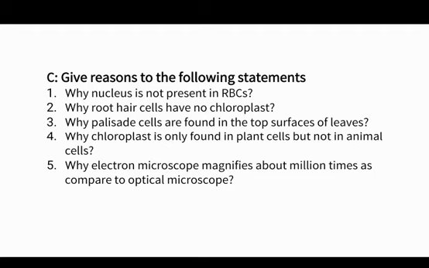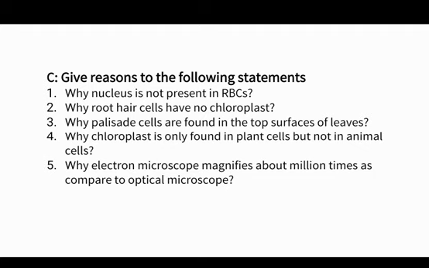Because RBCs are biconcave in shape, disc-like. So this shape enhances or increases the surface area for the absorption of oxygen. Number 2, why do root hair cells have no chloroplast? Because the root hair cells are present deep inside the soil where there is no light, so that's why root hair cells have no chloroplast.